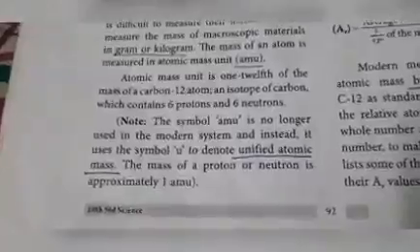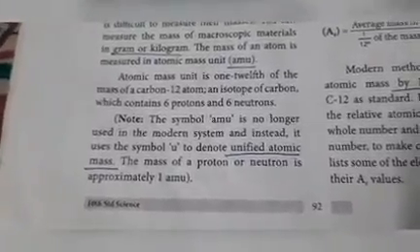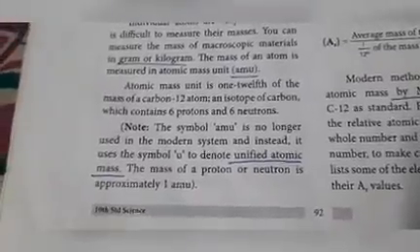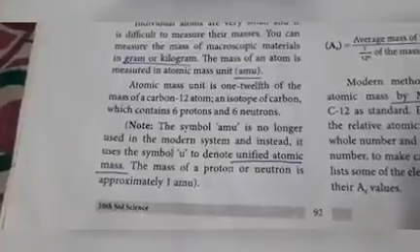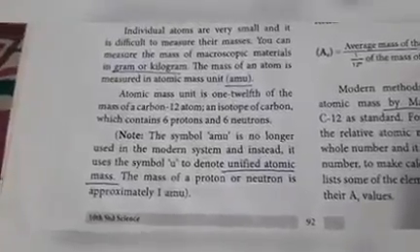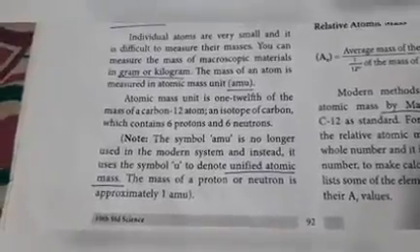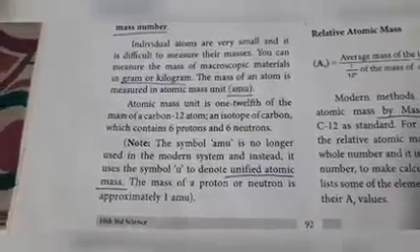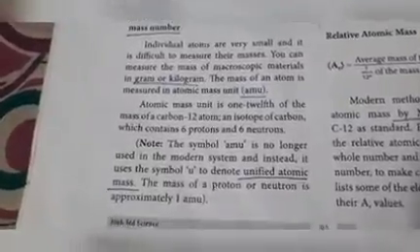The symbol AMU is no longer used in the modern system; instead it uses the symbol u. Nowadays it is represented only by u. u means unified atomic mass unit. The mass of one proton or one neutron is approximately equal to 1 amu.